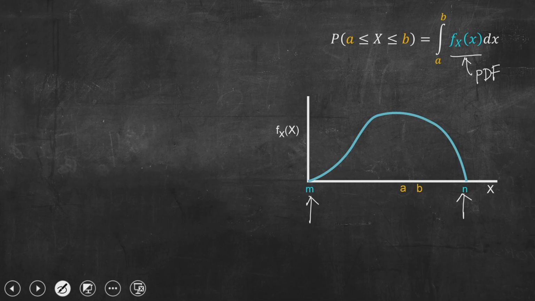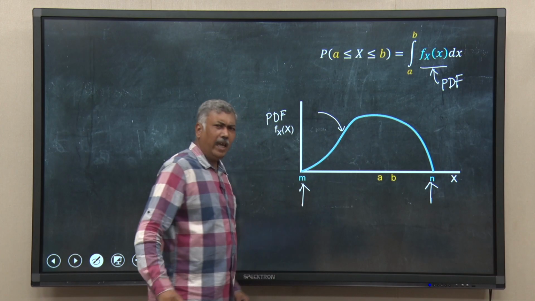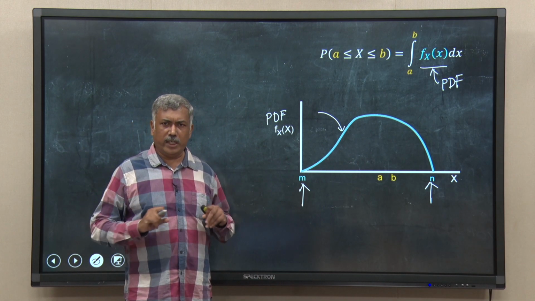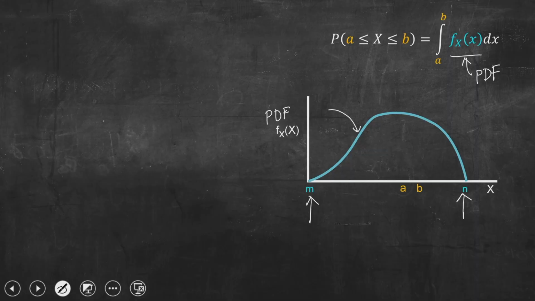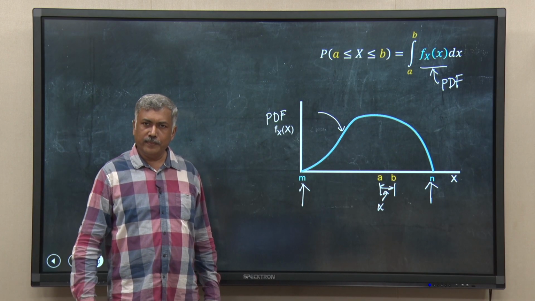So, I have x on the horizontal axis and the PDF on the vertical axis, and this blue line is my PDF. I have drawn it arbitrarily just to explain to you, right. Do not go by the shape. And I have two numbers a and b here, and I want to calculate the probability that x lies somewhere in the interval a to b.